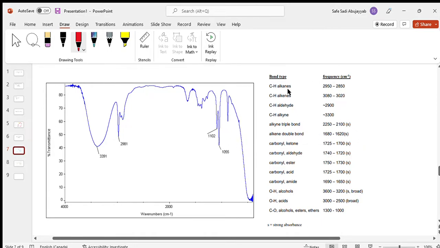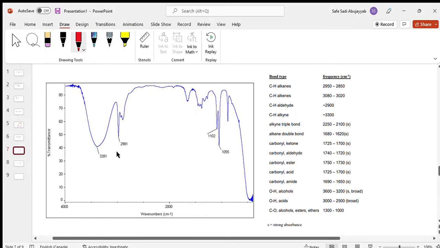So this table on the right hand side is a table of the most common bond types and their frequencies. Remember, in infrared spectroscopy graphs, on our y-axis we have transmittance, so percent transmittance, and on our x-axis we have wave numbers. So it's basically how many waves fit in 1 centimeter, and the graph goes down.